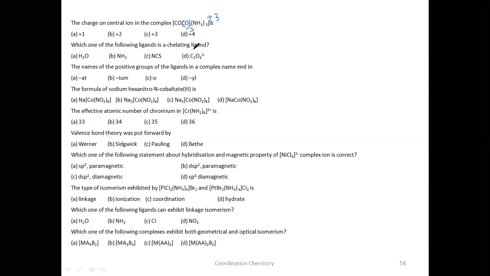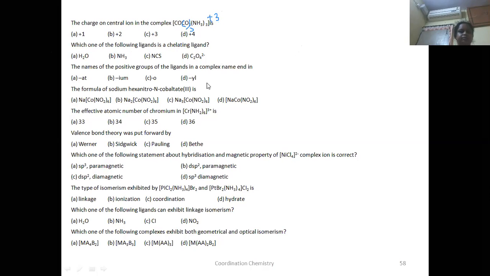Which of the following ligands is a chelating ligand? A chelating ligand is one which has more than one donor atom. Among these, which is a polydentate or bidentate ligand? This one, the oxalate ligand. Therefore, it is a chelating ligand. How do you end the name of a ligand which has a positive charge? You have to use -ium. And the formula of sodium hexanitrocobaltate(III). I have already discussed this in detail, and you have to do this. The effective atomic number of chromium is...